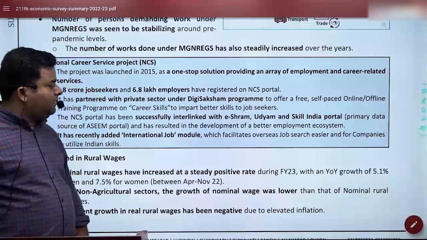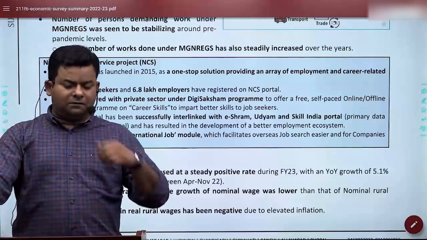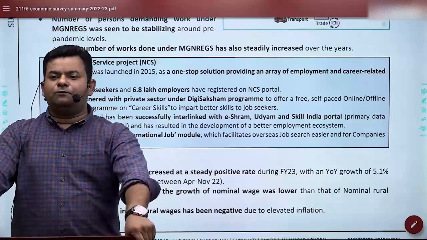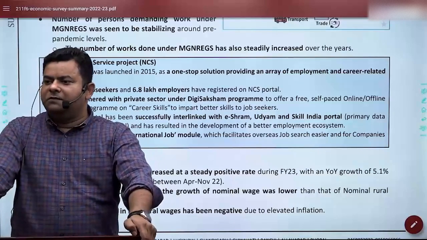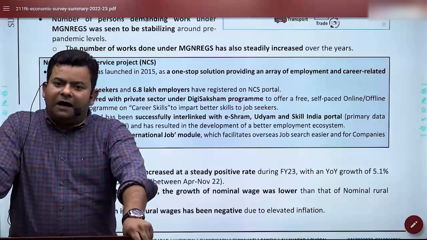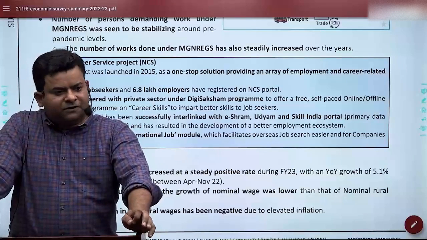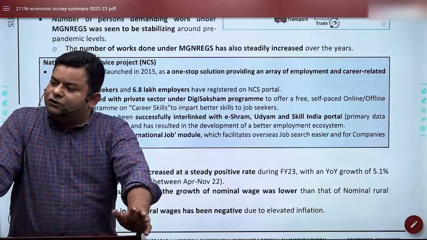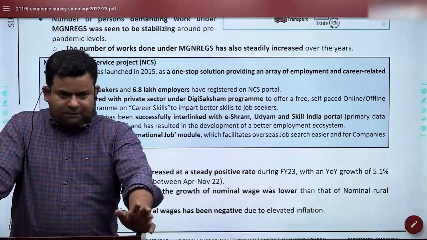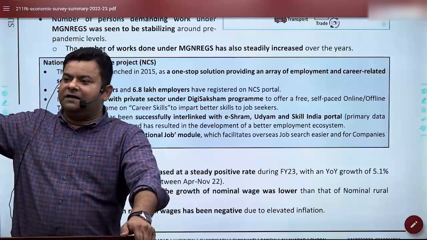One thing which you should be aware of, I hope you know that to create employment, from 2015 we have a separate ministry called the Ministry of Skill Development and Entrepreneurship. This ministry was created with 2 major objectives. A, to create jobs in the short term and long term, and second, to make them future ready by understanding what could be like.